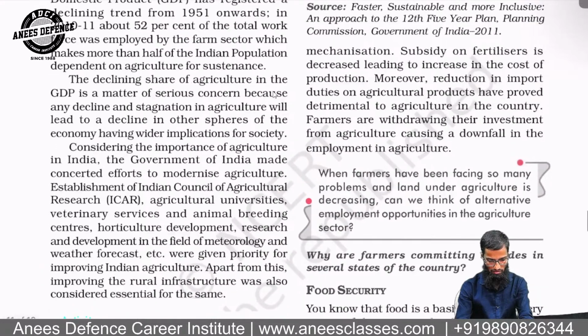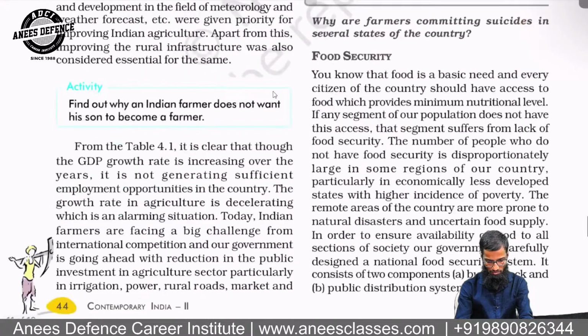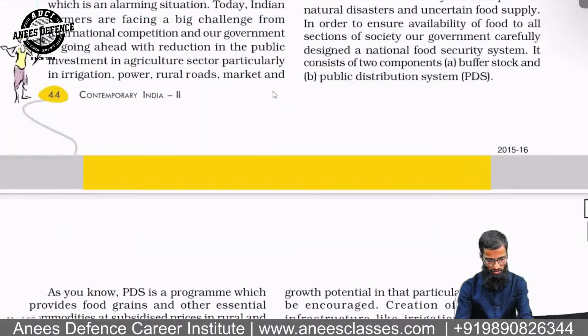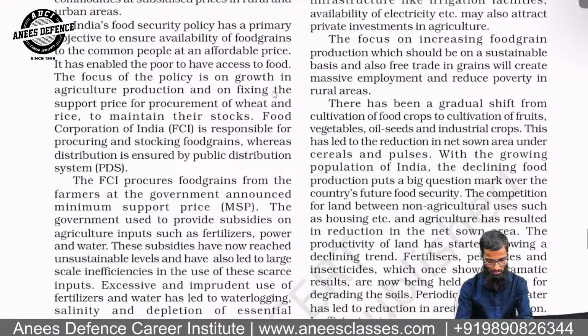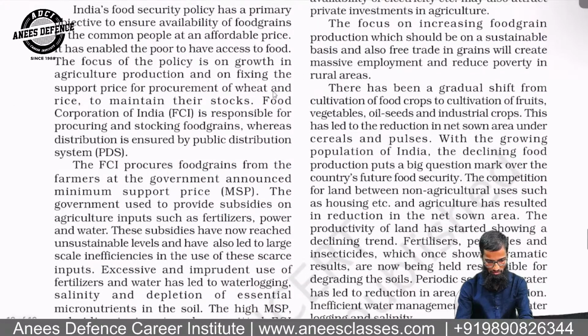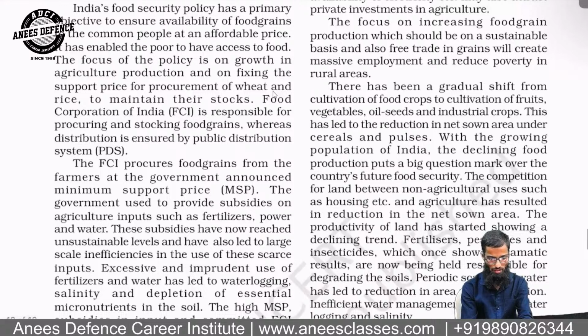I will discuss certain things. Food security, I discussed that. Now remember this, and you can take note of this, that FCI, that is Food Corporation of India, is responsible for procuring, means taking from the farmers, उसको बोलते हैं procure.